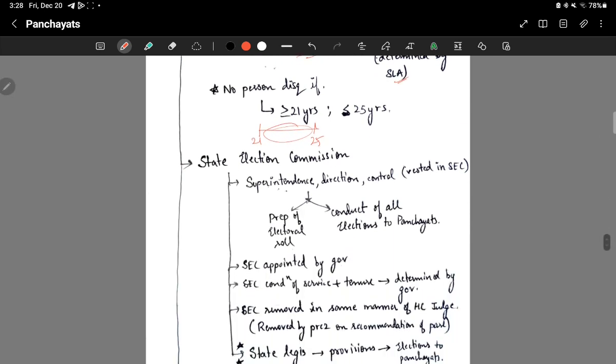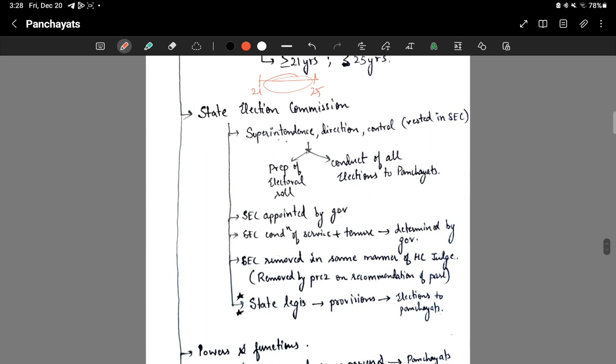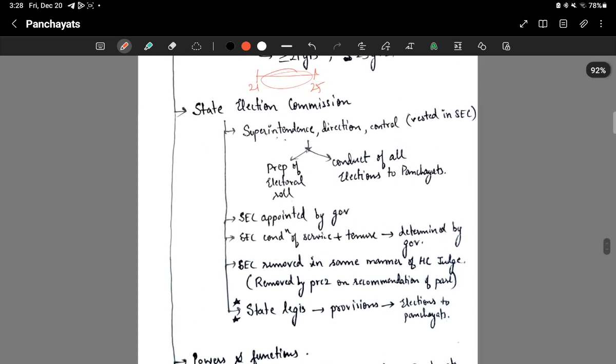Okay. Then state election commission. The State Election Commission was established by this act. What it does is superintendence, direction and control for the preparation of electoral roll and conduction of elections to the panchayats. This superintendence, direction and control is vested in the state election commissioner.